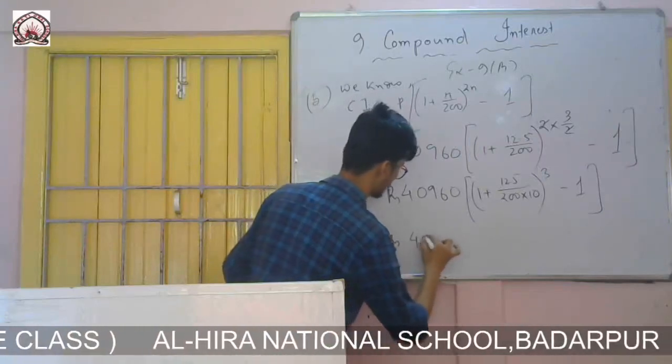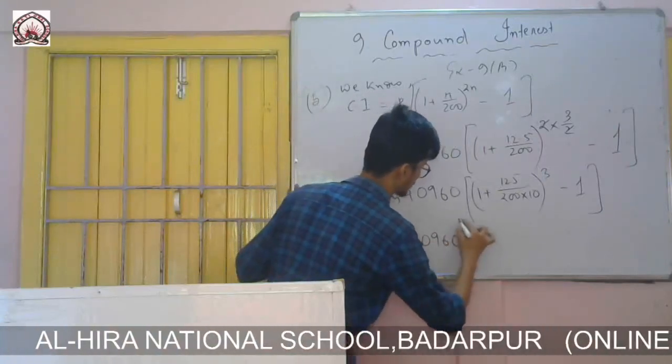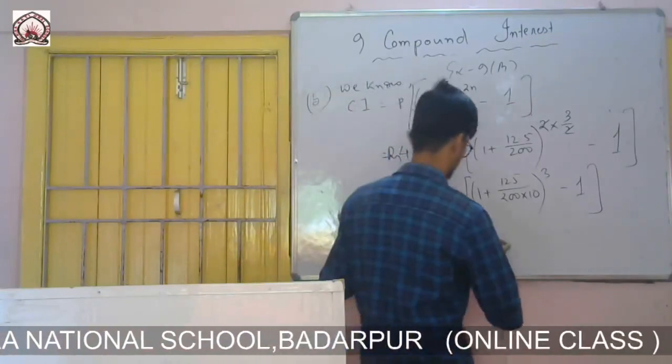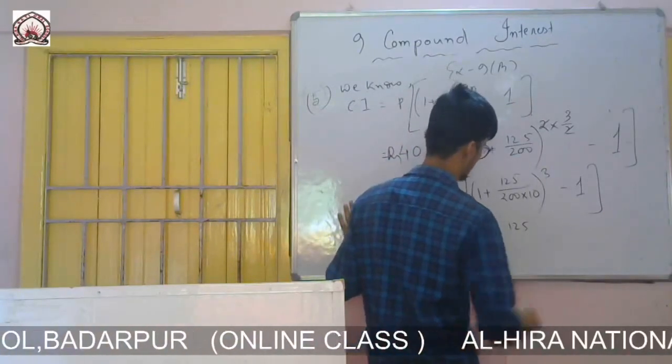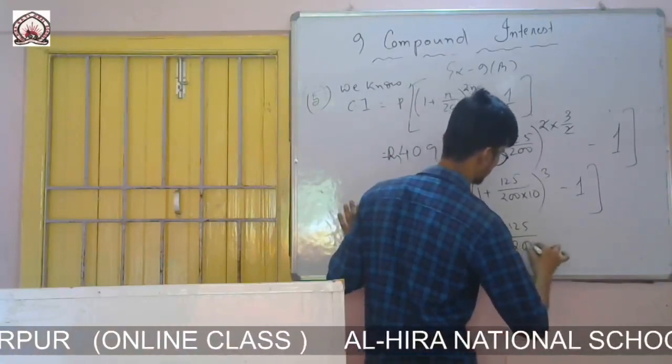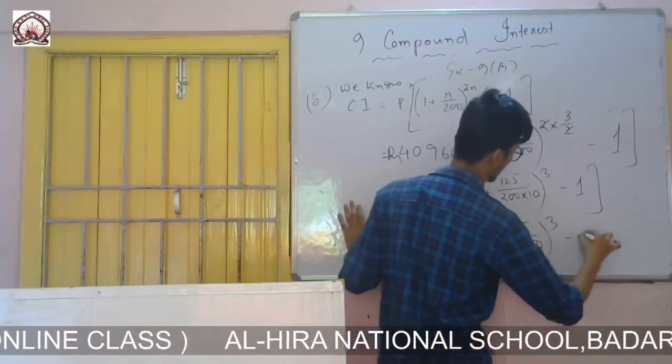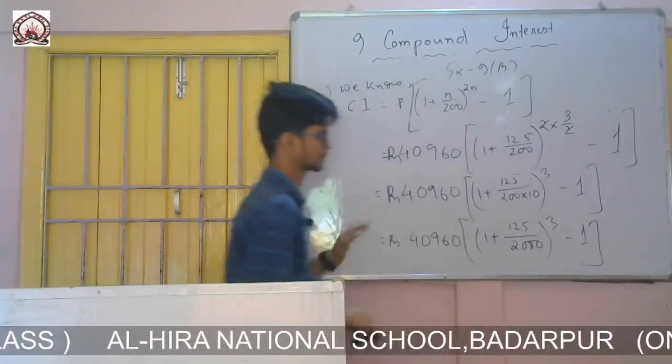Rupees 40,960 into (1 plus 125 by 2000) whole cube minus 1.